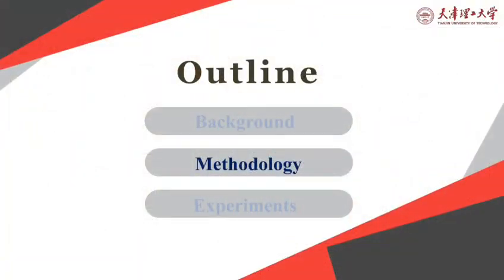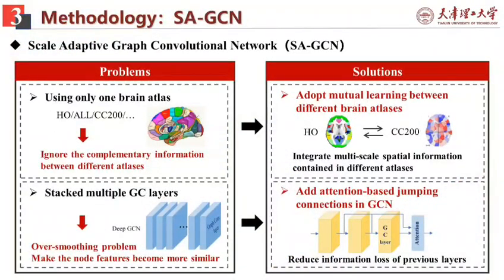Then I will introduce our method in detail, Skill Adaptive Graph Convolutional Network. In our method, we propose some solutions to solve the problems existing in the previous studies. In prior methods, they only use one brain atlas to partition the whole brain to gather brain functional connectivity, but it ignores the complementary information between different brain atlases. Thus, in our study, we adopt mutual learning between different atlases to integrate multi-skill spatial information contained in them.